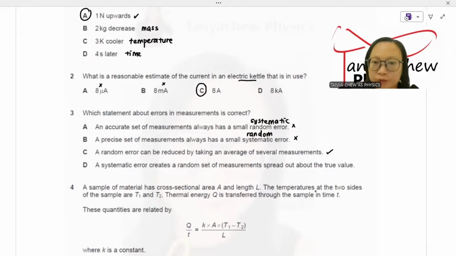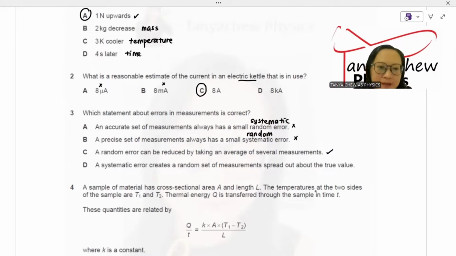C, a random error can be reduced by taking an average of several measurements. This is absolutely true. Why? Because random errors, like what I told you, we don't really know the main cause of the random error. So it could be from anywhere. If you want to reduce it, you cannot eliminate random error because you don't really know what is the cause. So the best way to reduce it is to conduct multiple experiments and take average readings after that.